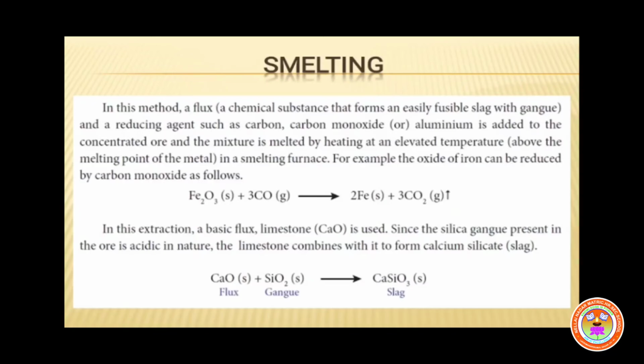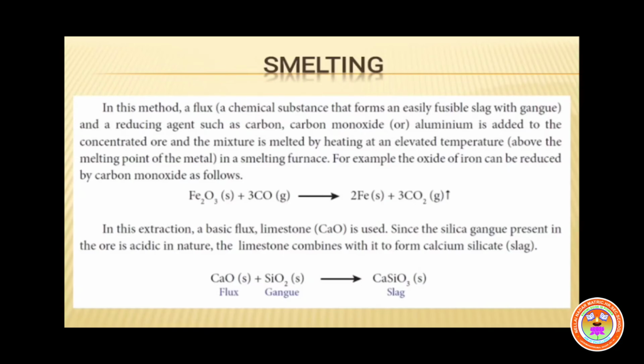That is, to remove the gangue during the smelting process, the concentrated ore is mixed with a flux. What is flux? A separate 2-mark question. A flux is a chemical substance that forms an easily fusible slag with gangue.